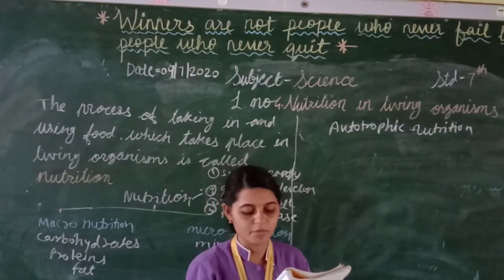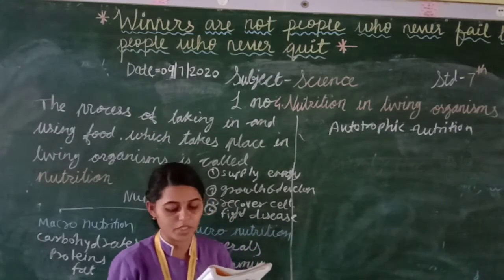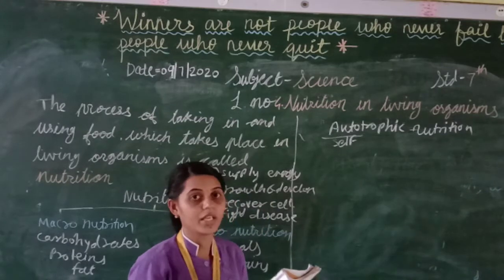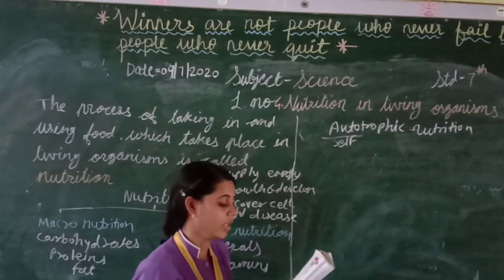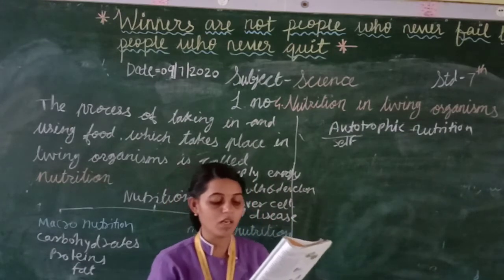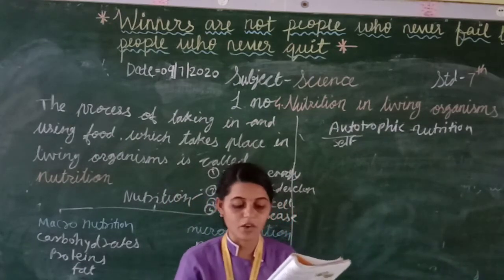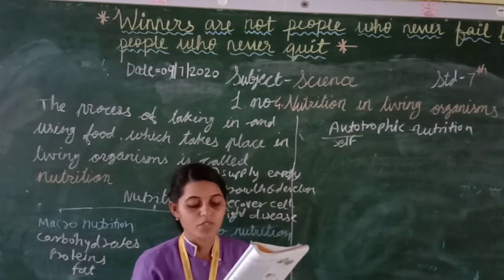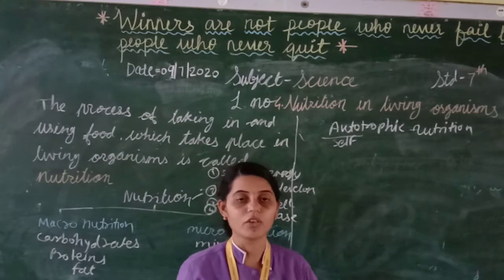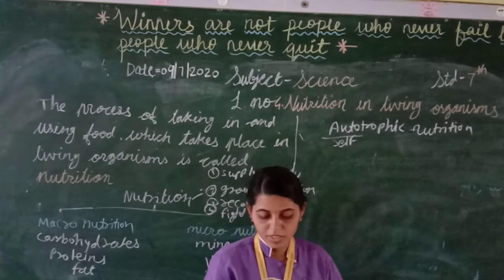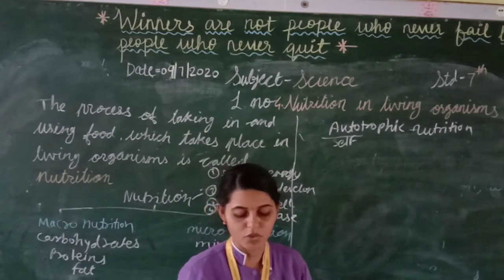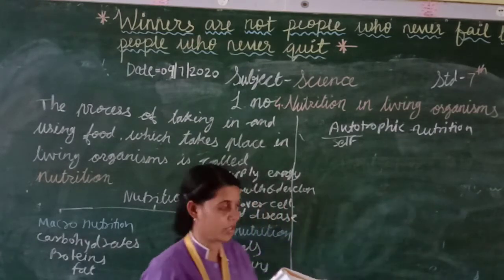Those who make food themselves have autotrophic nutrition. Some organisms depend on other organisms, plants or animals, for their food. That is called heterotrophic nutrition.